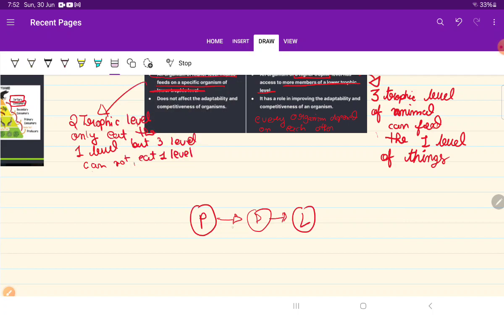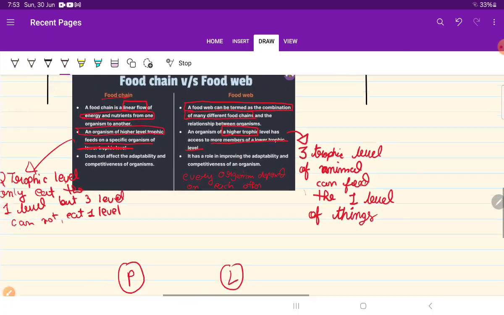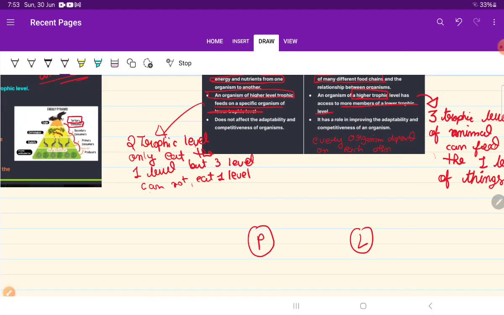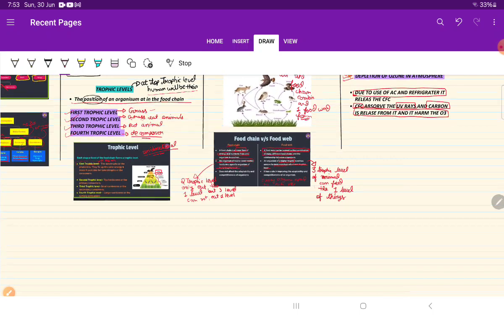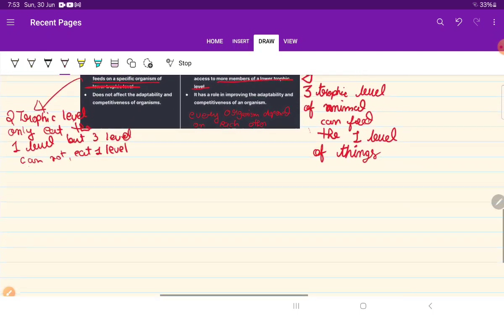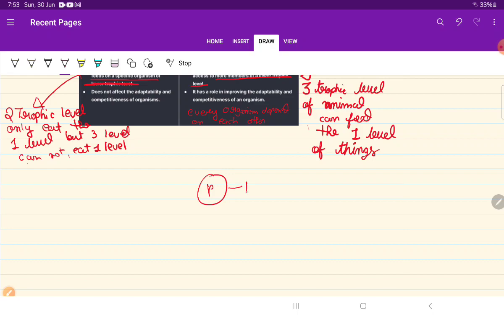But in food chain, the plant cannot be eaten by the lion. That is not possible. But in food web, for example, this is plant which has to be eaten by the grasshopper, and grasshopper has to be eaten by the frog.